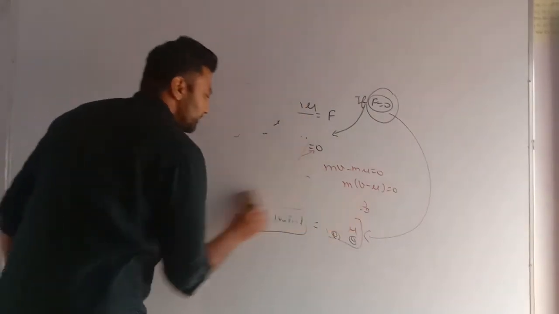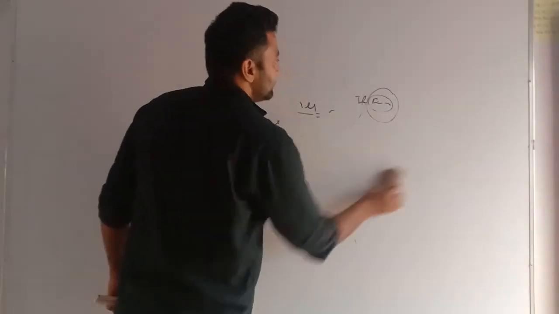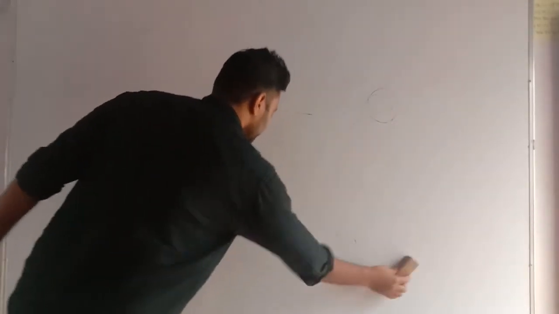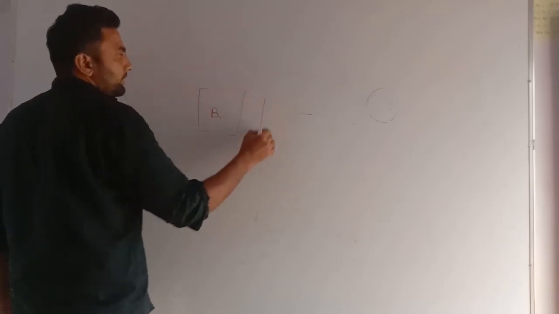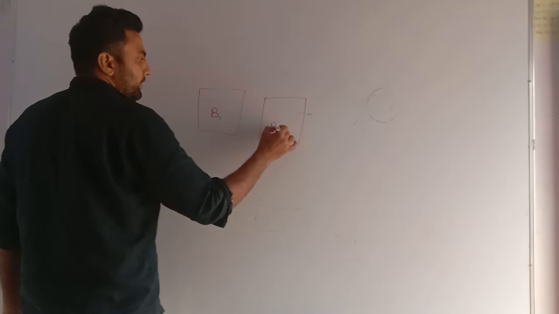What does the third law of motion state? In the third law of motion, dear students, two bodies are there. This is body V1 and this is body V2.